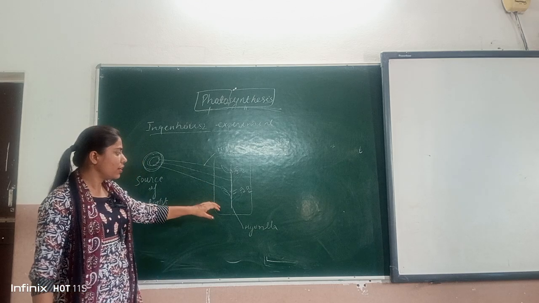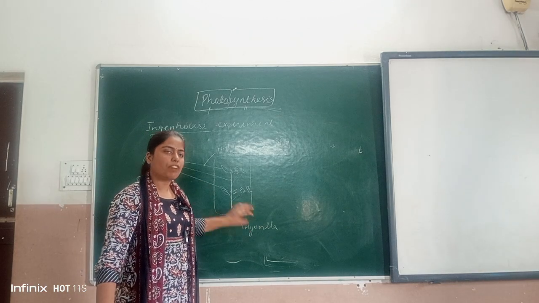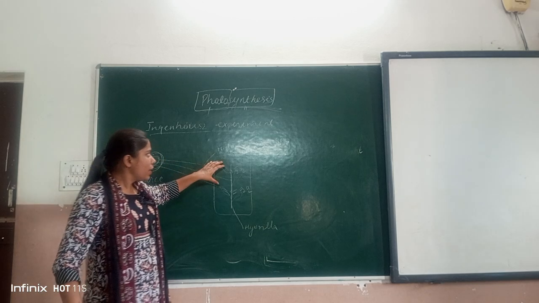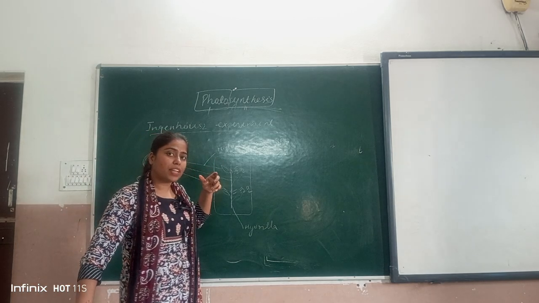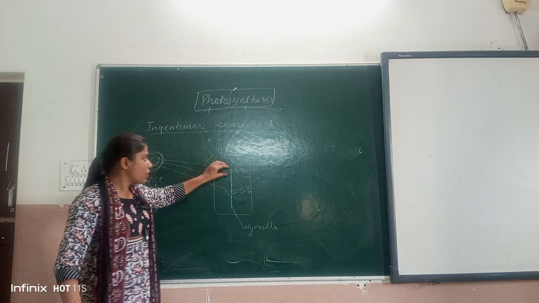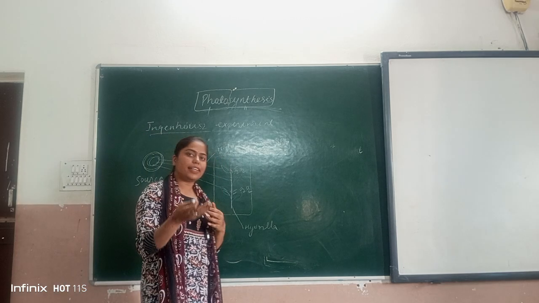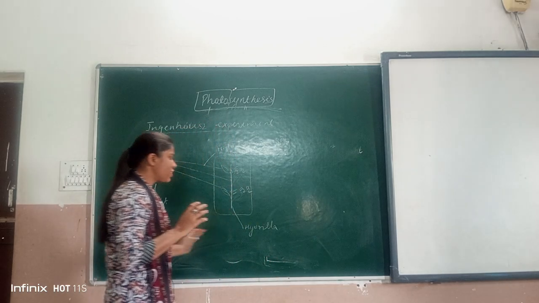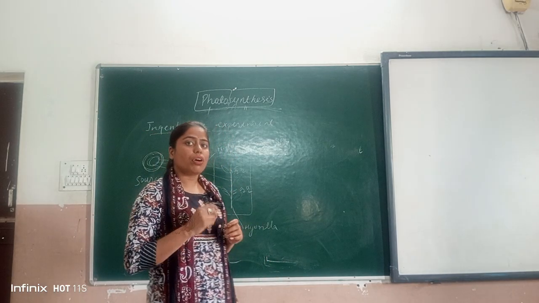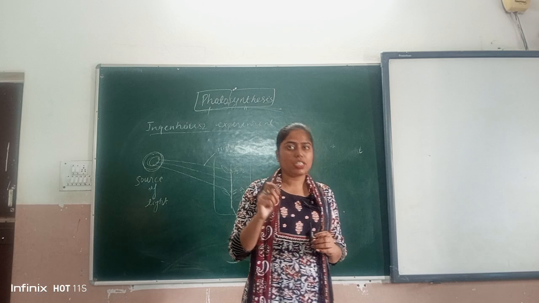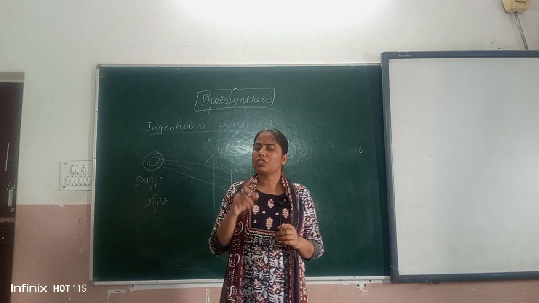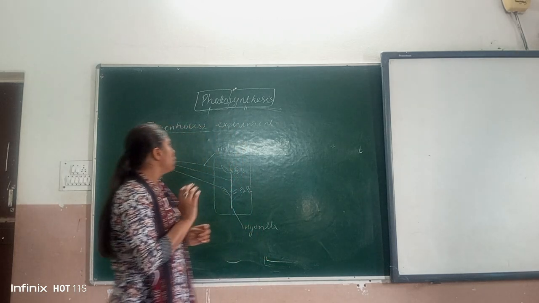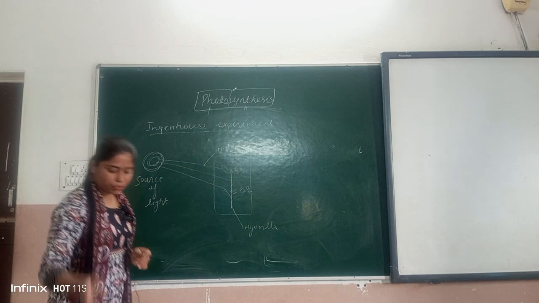Ingenhousz had taken an aquatic plant, hydrilla, and then he shone light on it from an artificial source of light, and he observed that in the region where light is of high intensity, oxygen bubbles are formed. By this experiment, he proved that oxygen is evolved or released during the process of photosynthesis. This is the experiment of Jan Ingenhousz.